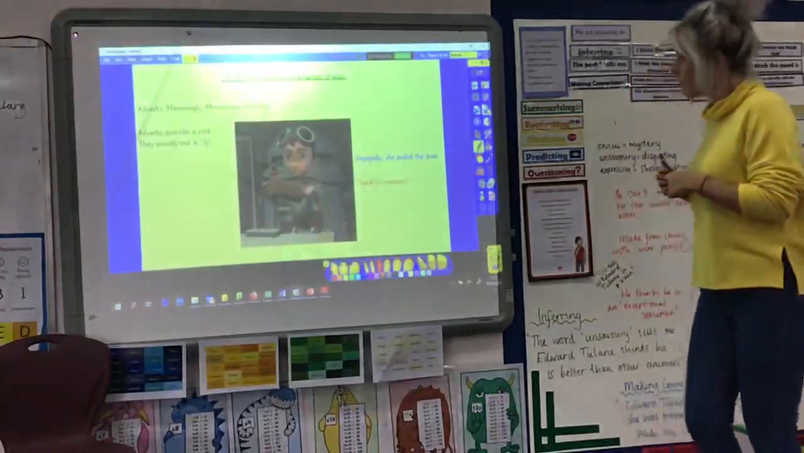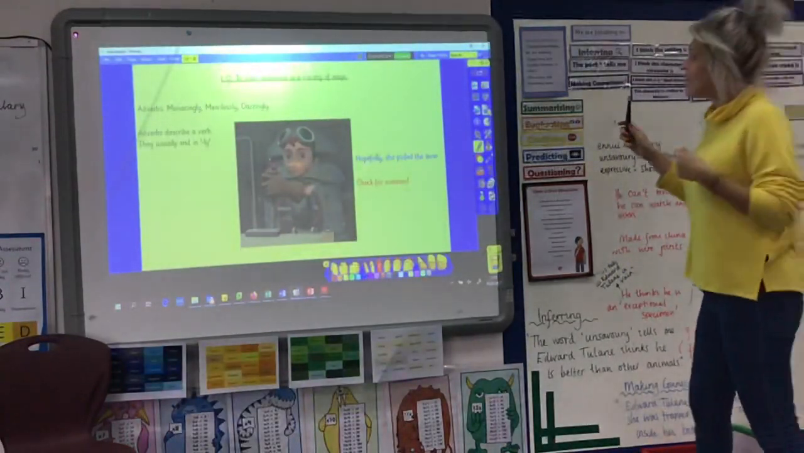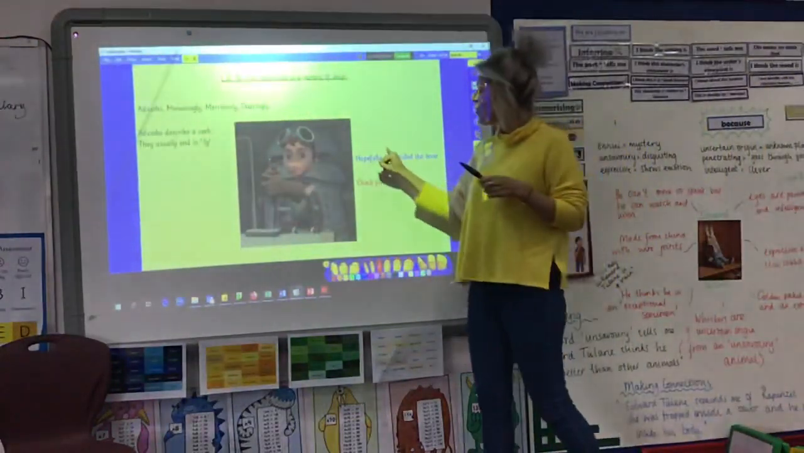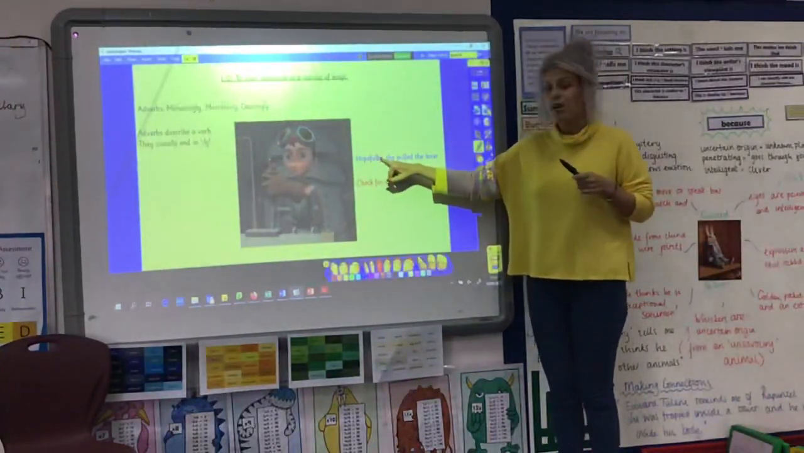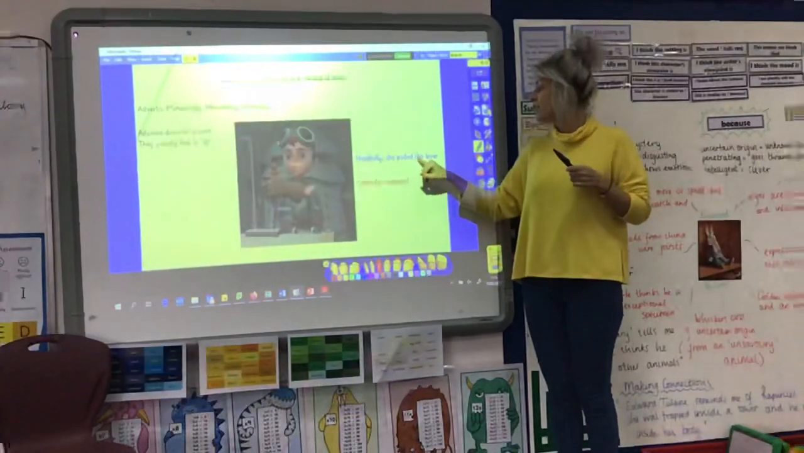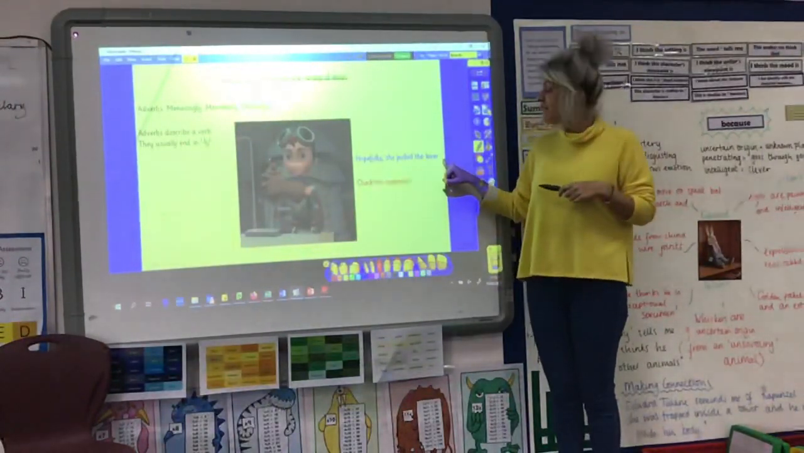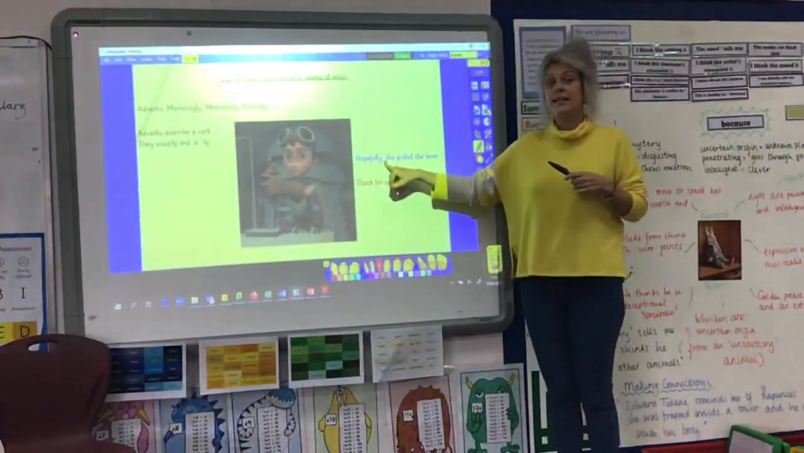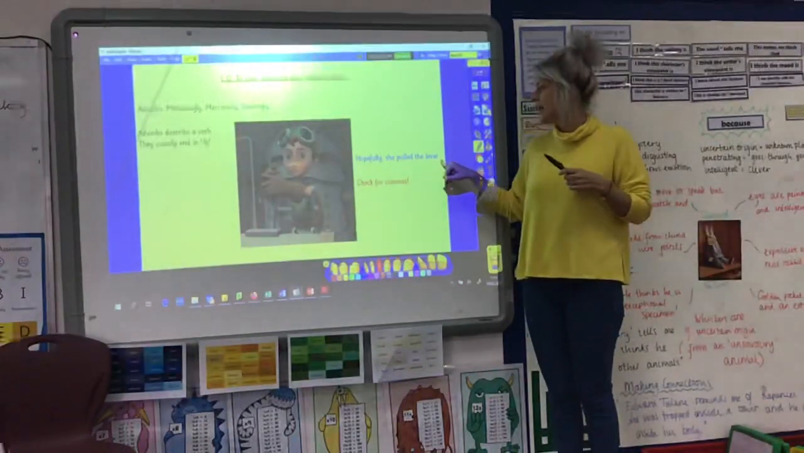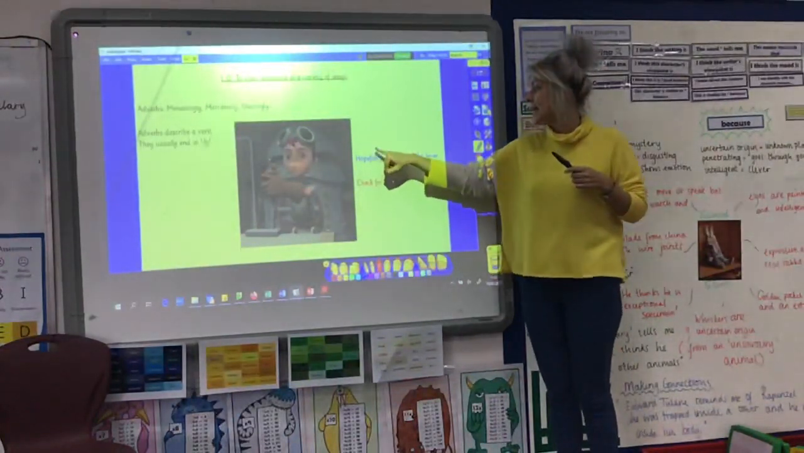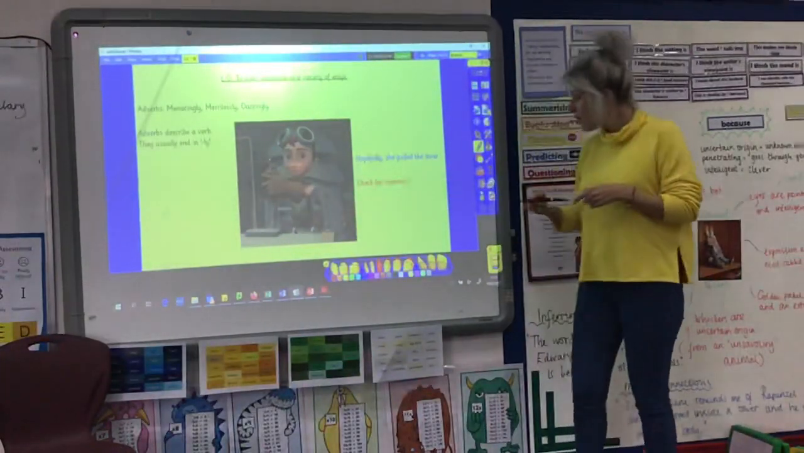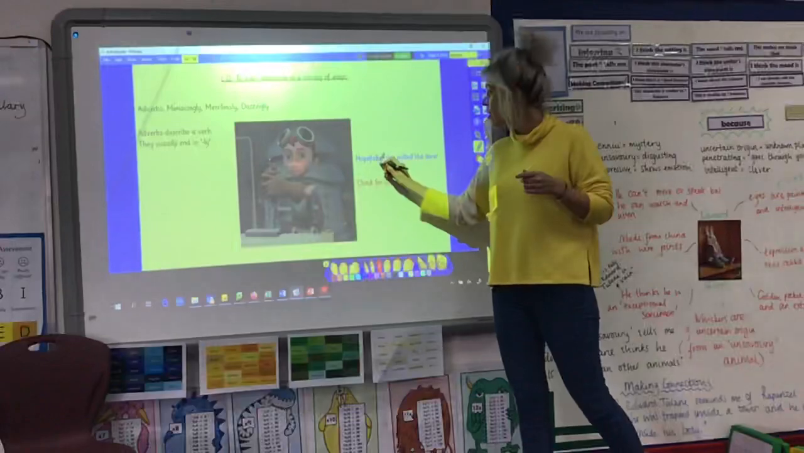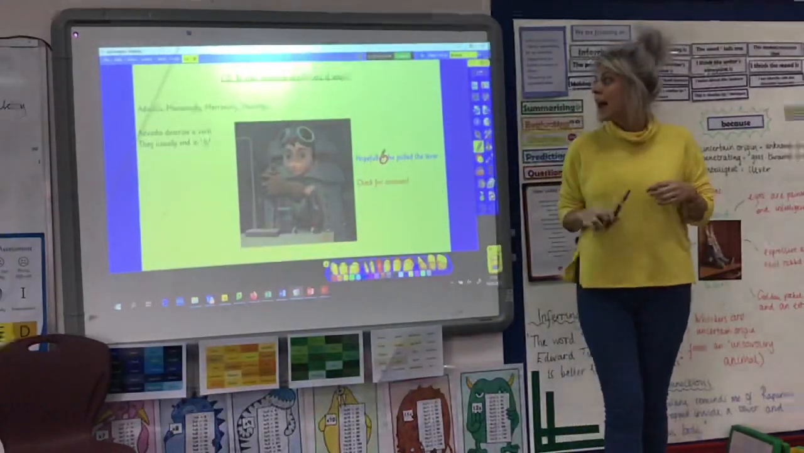So here we have a sentence that begins with an adverb. Hopefully, comma, she pulled the lever. And you could have different adverbs in there. Nervously, comma, she pulled the lever. Or determinedly, comma, she pulled the lever. Again, check for commas. I need to make sure that my comma separates my adverb from the rest of the sentence.